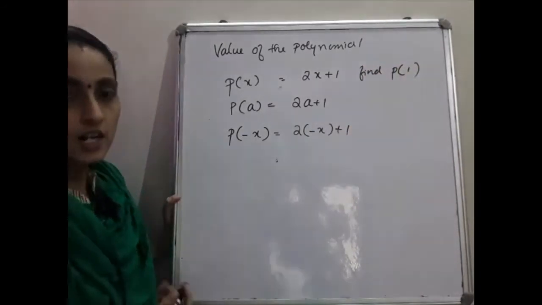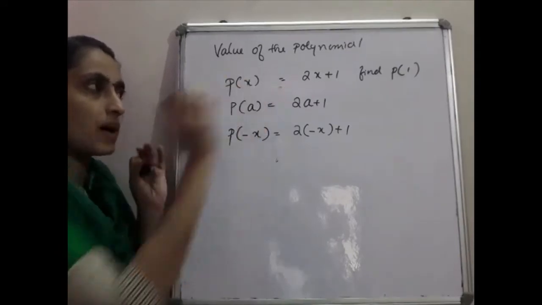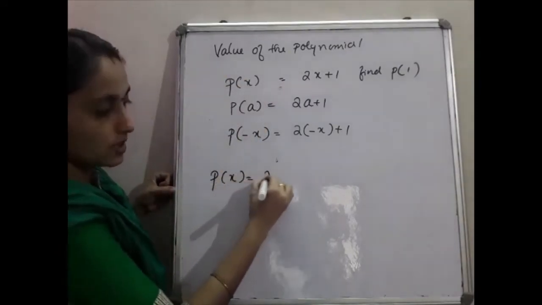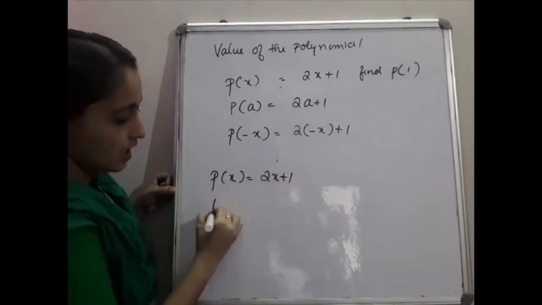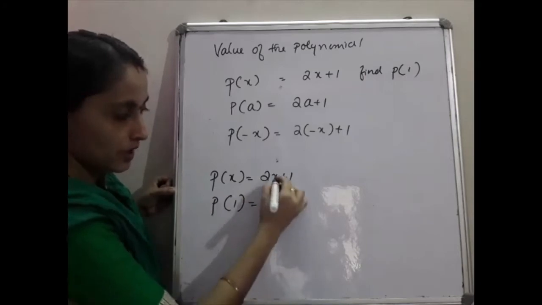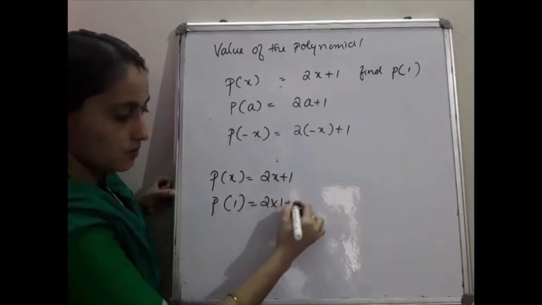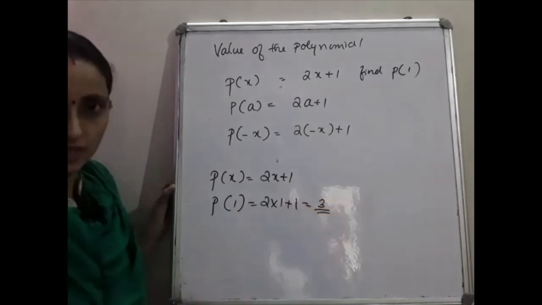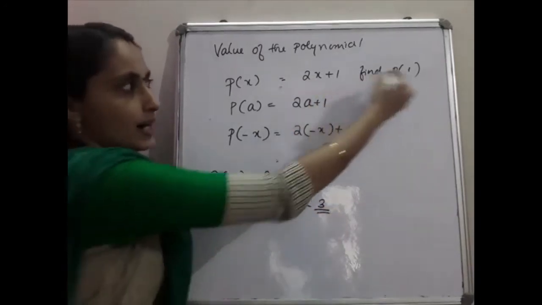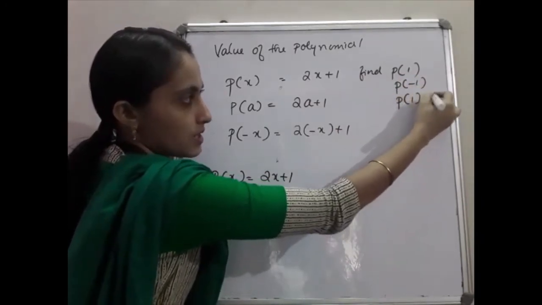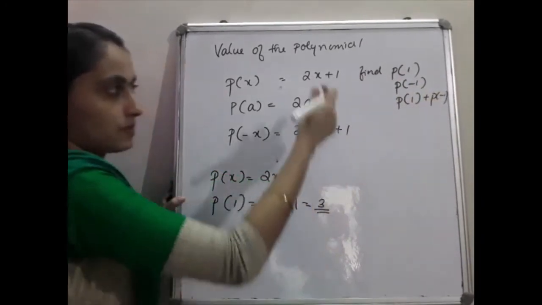So what do you have to do? You just replace x by 1. That's all. p of x is equal to 2x plus 1, and our question is p of 1. So p of 1 is equal to 2 into 1 plus 1, that is 2 plus 1, which is 3. So our answer is 3. Then one more: find p of 1, p of minus 1, and p of 1 plus p of minus 1. Three questions are asked here.